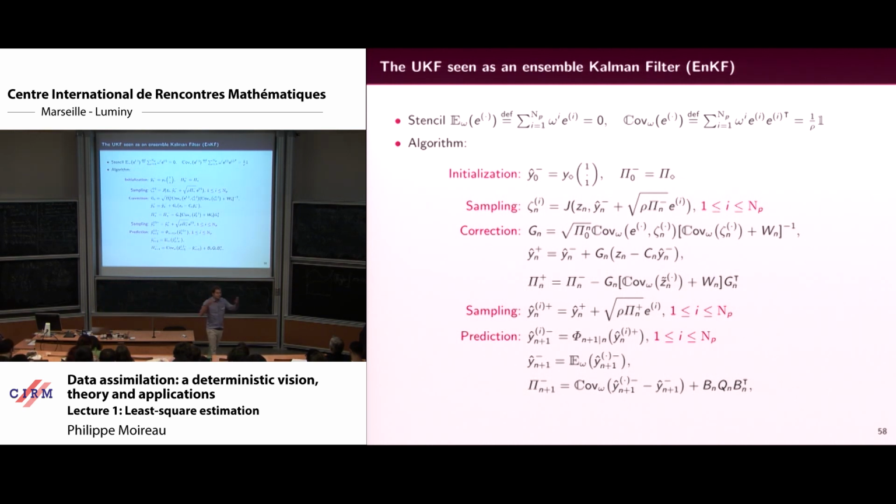Since he uses more particles, he said that he has enough particles to get more than just stencils, so we get a sort of law of large numbers. Actually, it's wrong because there are not enough particles, but the algorithm is the same. We use the UKF in all the world simulation, but the ensemble Kalman filter is the most used algorithm for the climate and weather forecasting community. Thank you very much.